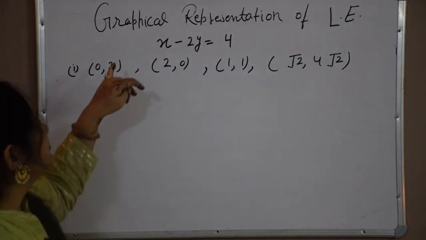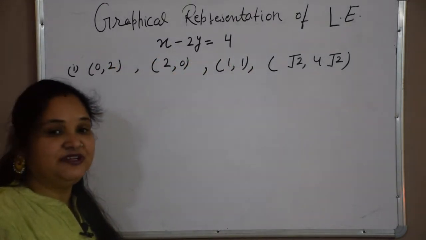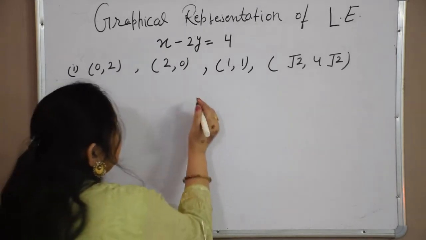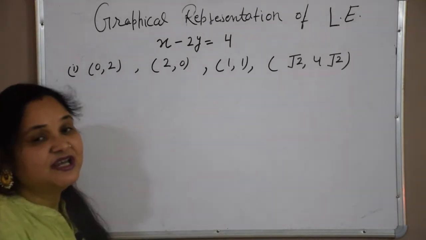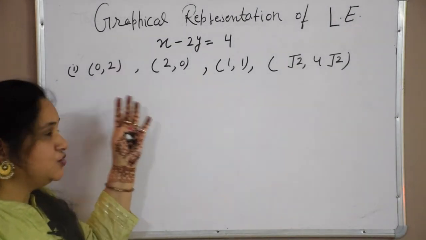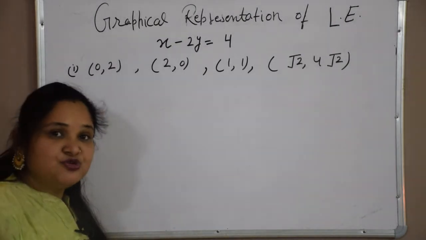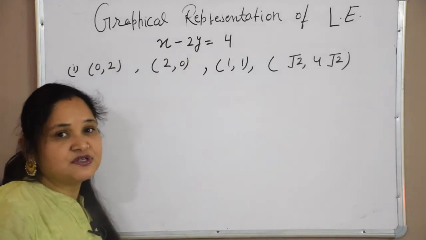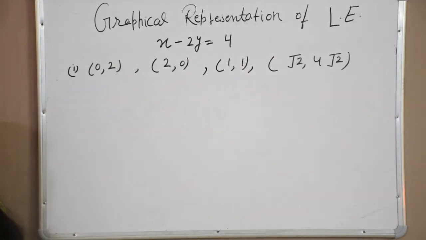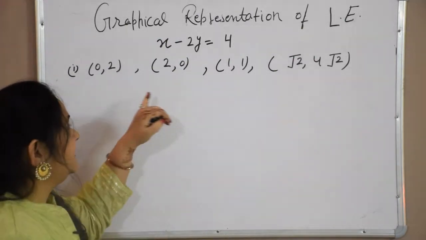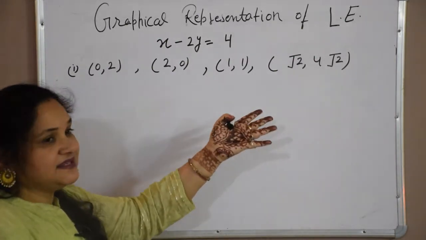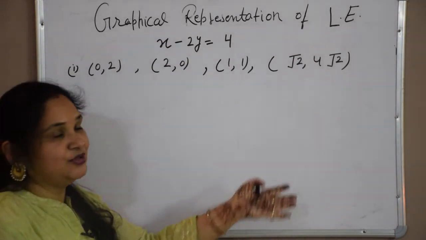And then we came to graphical representation of linear equation, and that was very easy. You were just taking any linear equation and finding its solutions. Minimum 3 solutions were required, 2 are also sufficient, but for safety and verification purposes, we take at least 3 solutions and just plot them on the graph.